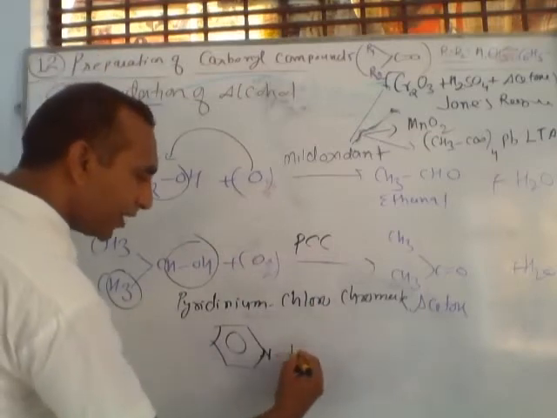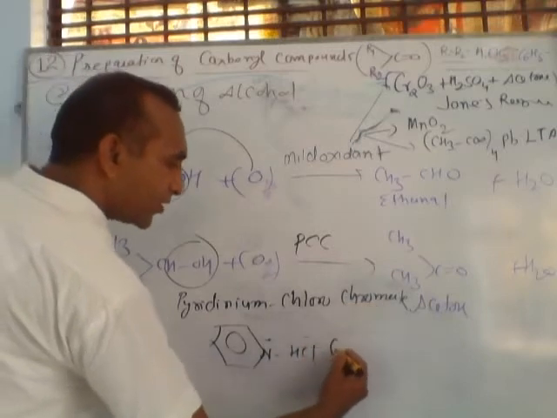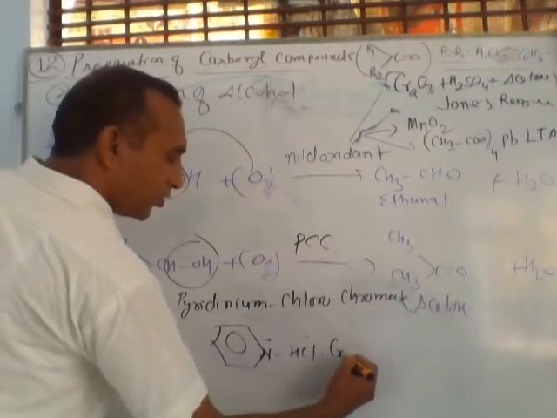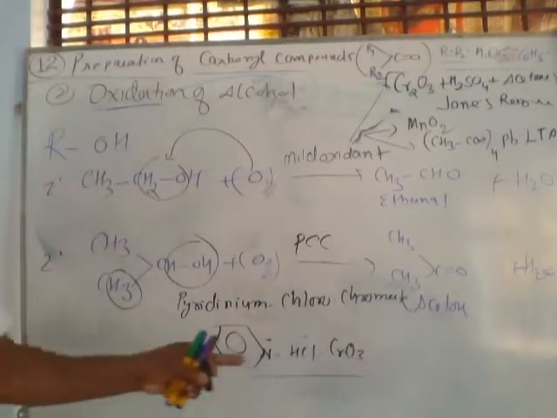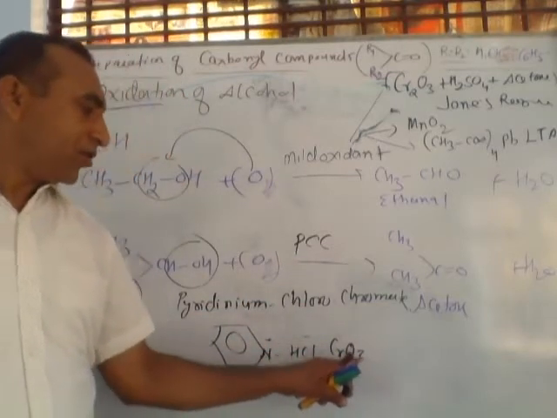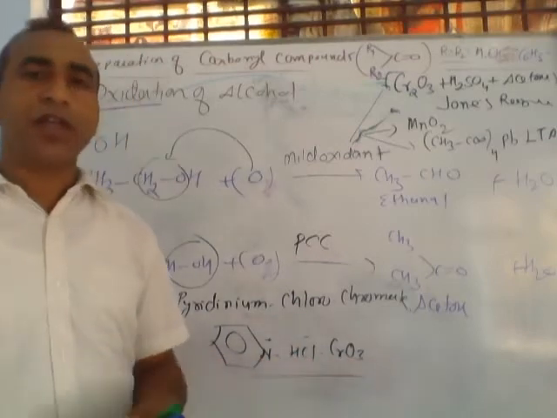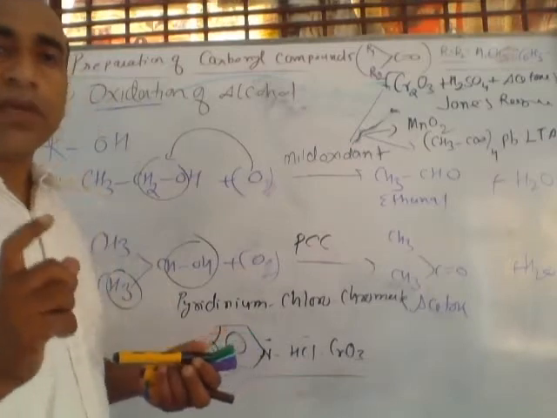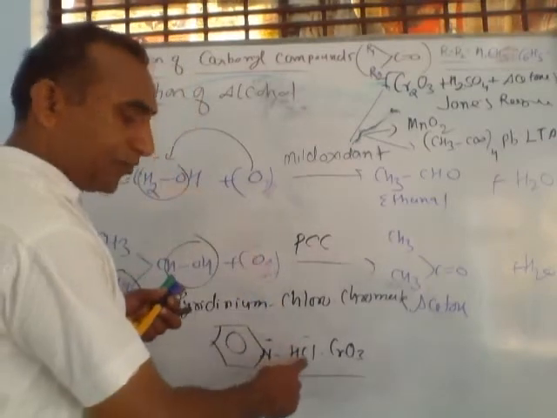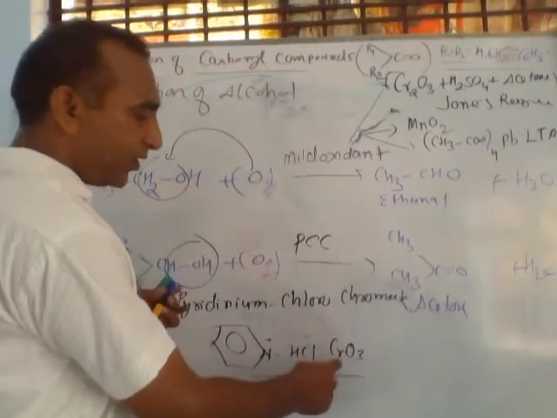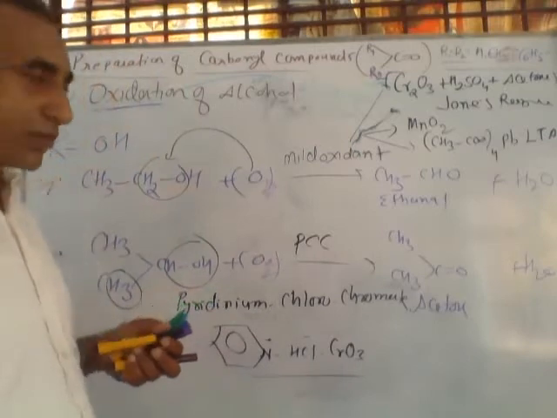Chloro means here we are using HCl. This is chloro, and chromate is CrO3, which is called chromium trioxide. So the mixture of pyridine, HCl, and CrO3 is called PCC, pyridinium chlorochromate, the big oxidant.